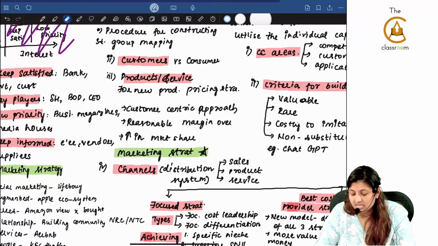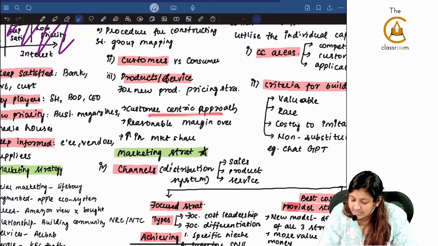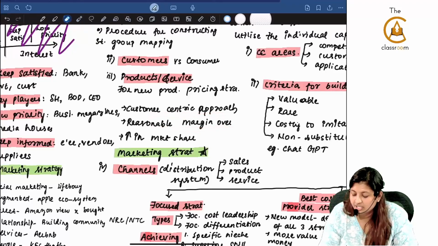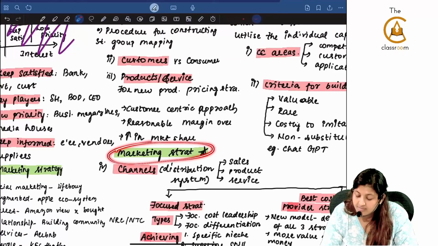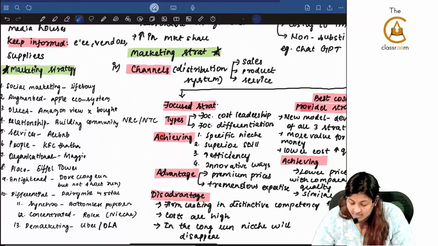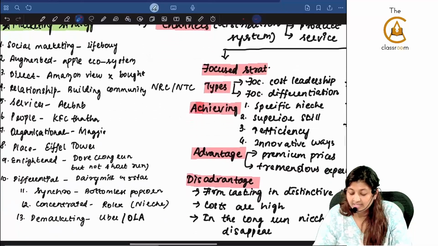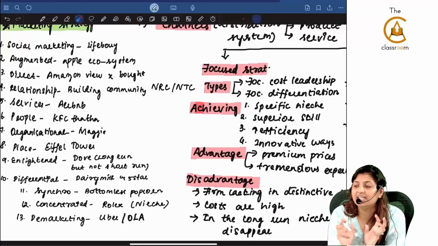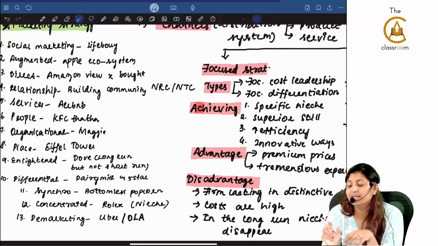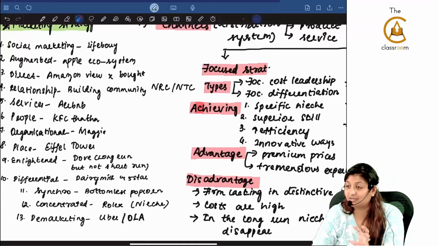Under products or services, what did we see? New product pricing strategy has to be in a customer-centric approach. A reasonable margin over cost and an increase in market share must be there. Then we saw the marketing strategies. Under marketing strategies, we started off with social marketing. Example, Lifebuoy, where they said you have to wash your hands, and this is a public service message. This is not an advertisement, but everywhere they kept Lifebuoy, Lifebuoy, Lifebuoy on all four sides, and they said if you want to purchase, go to Reliance Fresh. That also they had put.